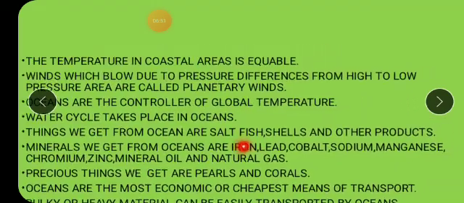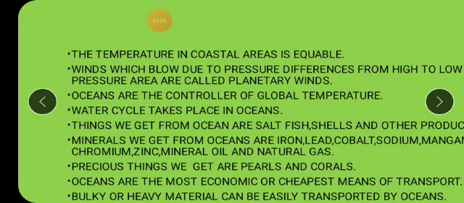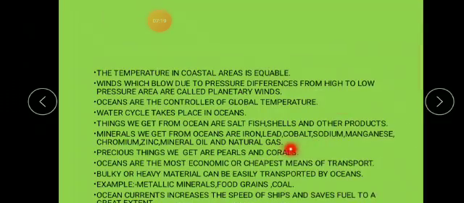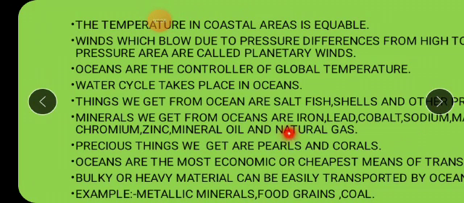Things we get from the oceans are salt, fishes, shells also, isn't it? Shells, we can use for various purposes, either in medicines or for ornamental, that is, for decoration purposes. Whenever you go to any sea beach, the first thing you do is start collecting shells, isn't it? And even minerals we get from the oceans, which are used to make various other things, like iron, lead, sodium, manganese and chromium, mineral oil and natural gas. These are some of the things which we get from the oceans.